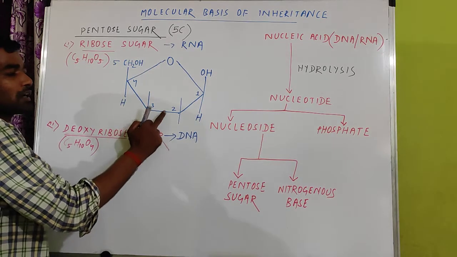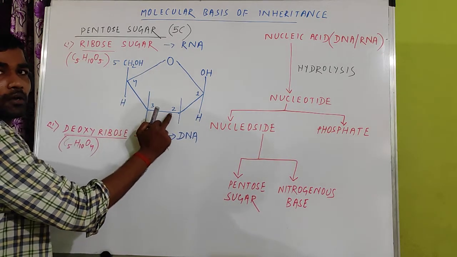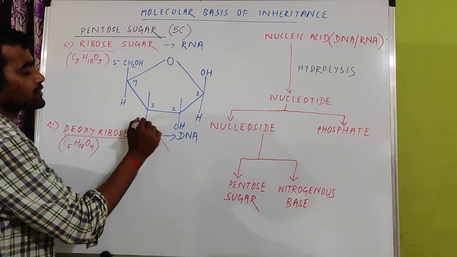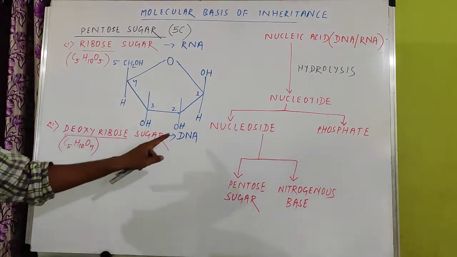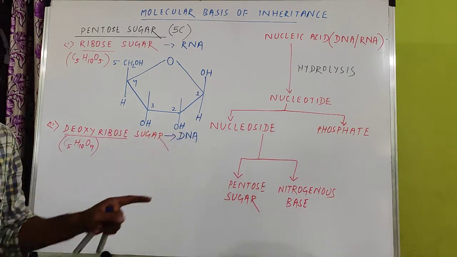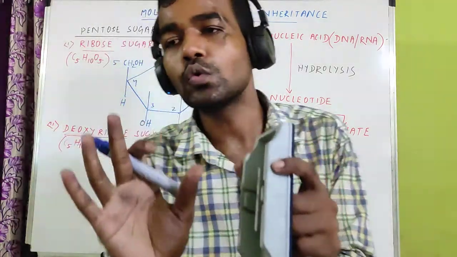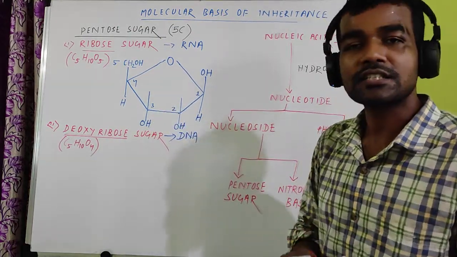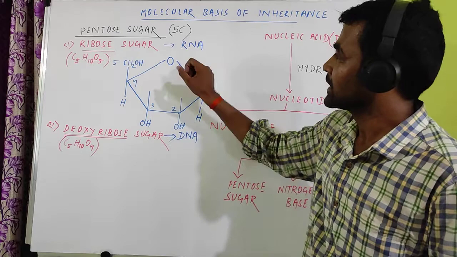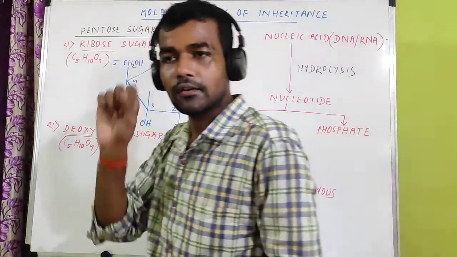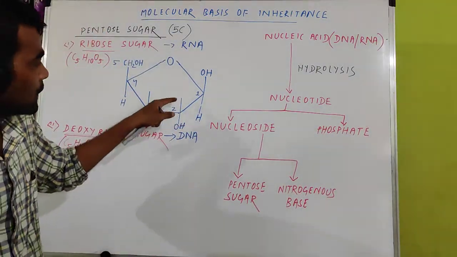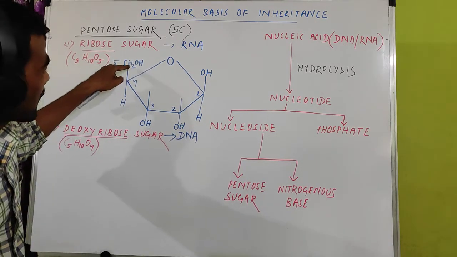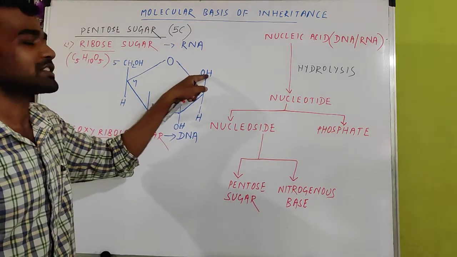And if you look at these two carbons, at the lower side of these two carbons you find OH and OH. This is the hydroxyl group. So you have to remember first how to make a ribose sugar. First make a 5-sided ring, give oxygen to the top corner. So 4 are left: 1, 2, 3, 4. Above the 4 you have to give CH2OH. This is the 5th carbon, CH2OH, but opposite is OH.